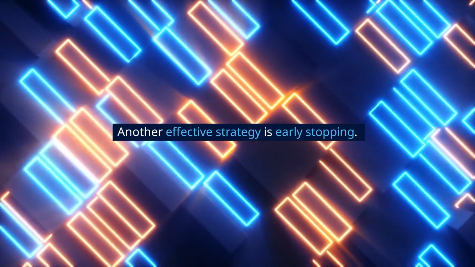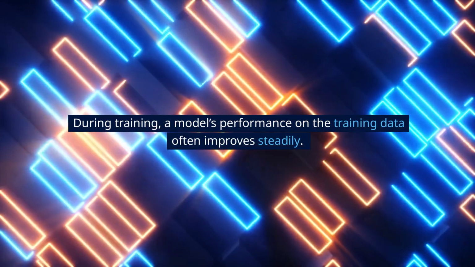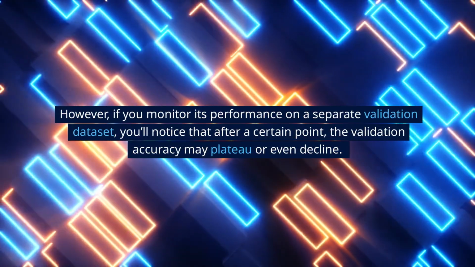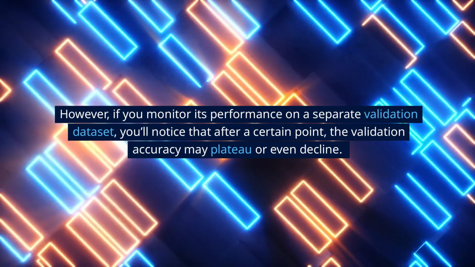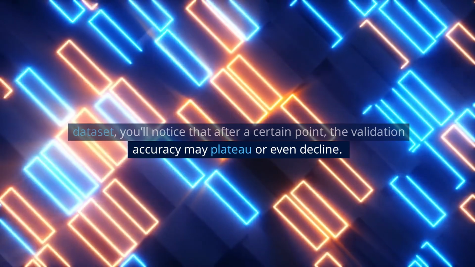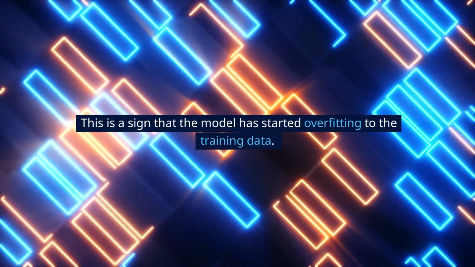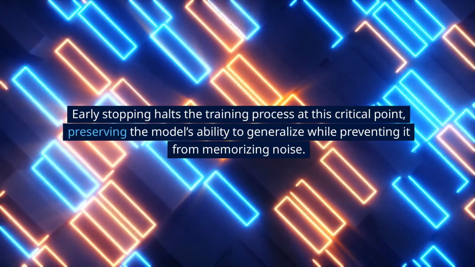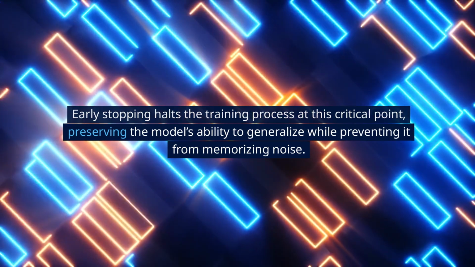Another effective strategy is early stopping. During training, a model's performance on the training data often improves steadily. However, if you monitor its performance on a separate validation dataset, you'll notice that after a certain point, the validation accuracy may plateau or even decline. This is a sign that the model has started overfitting to the training data. Early stopping halts the training process at this critical point, preserving the model's ability to generalize while preventing it from memorizing noise.